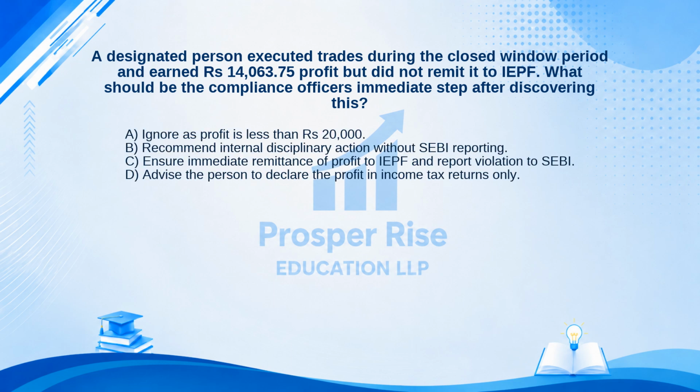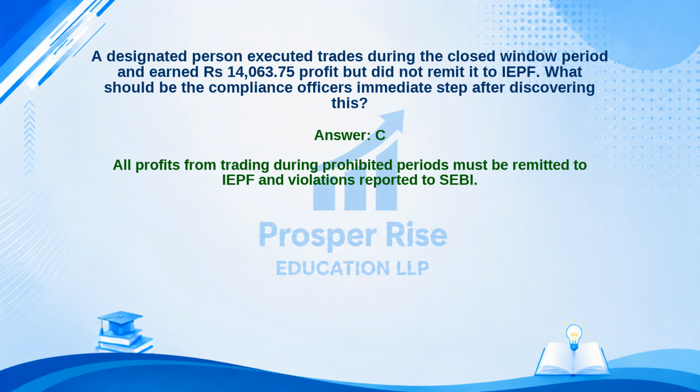Here are your options. A. Ignore as profit is less than 20,000 rupees. B. Recommend internal disciplinary action without SEBI reporting. C. Ensure immediate remittance of profit to IEPF and report violation to SEBI. Or D. Advise the person to declare the profit in income tax returns only. Take a moment to pause the video and decide. The correct answer is option C. Let's see why.